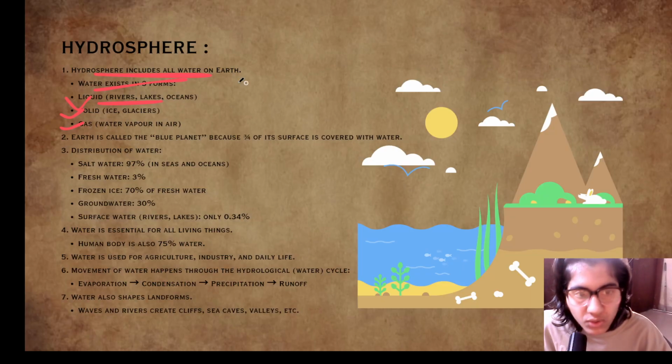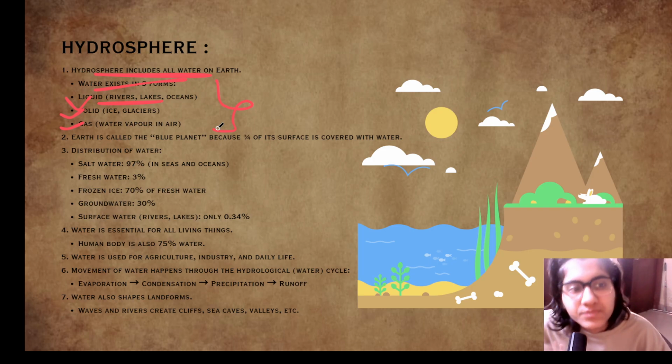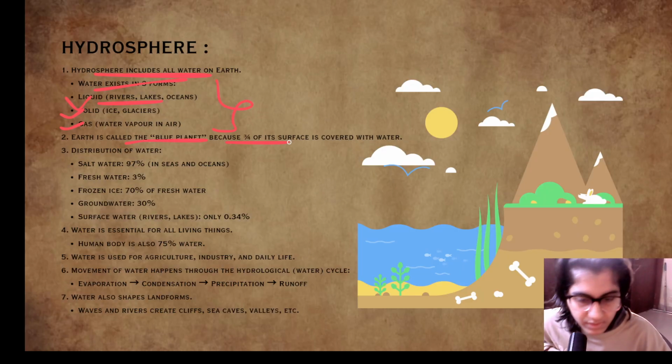So these are all forms of water. Earth is called the blue planet because 3/4 of its surface is covered with water. As we can see from space, the earth appears to be blue. Why? Because 3/4 of the surface is covered with water.